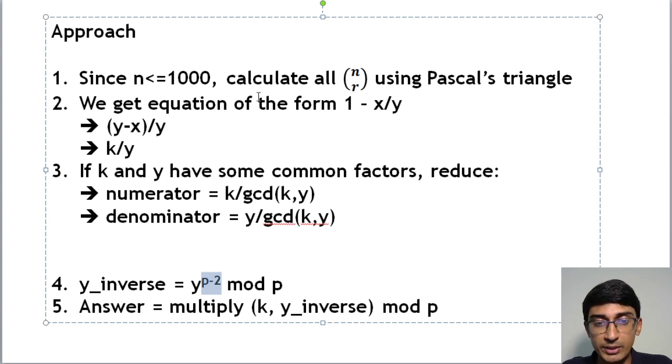So, summing up the entire approach, this is the inverse, and the numerator is k, so you will multiply k into y inverse modulo p, and that will finally be your answer. And I'll show you my code as well for this.